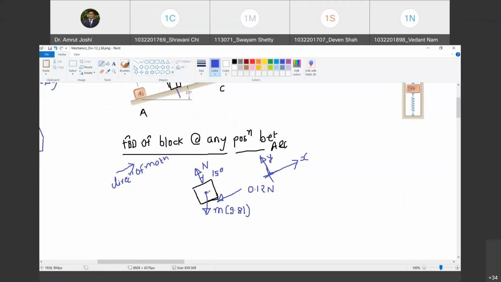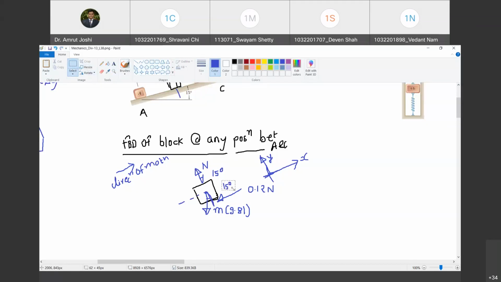Now, what is the angle made by this mg with reference to the inclined surface? This angle. Or what is the angle made by this mg with reference to the normal to the inclined surface? What is the angle made with the normal? That is 15 degree. Happy? Yes, sir. The normal makes an angle of 15 degree with the vertical. So mg, which is along the vertical, will make angle of 15 degrees with the normal. Do you agree with me? Yes, sir. So this angle is 15 degree.